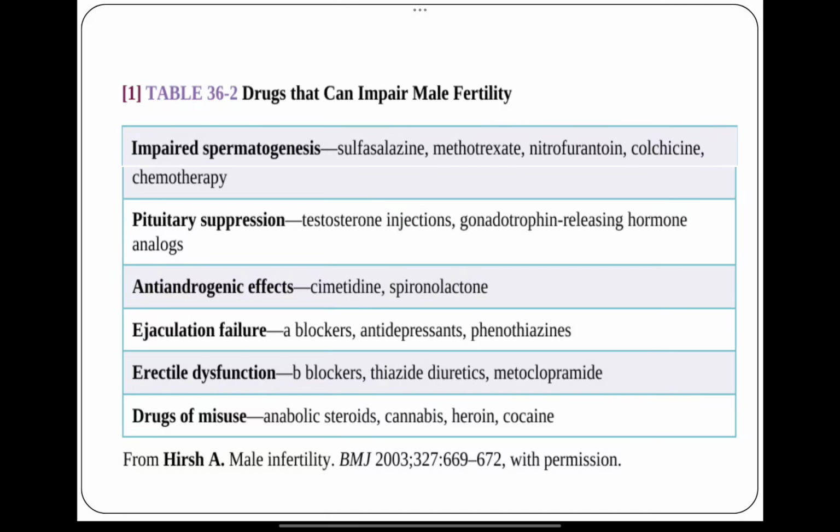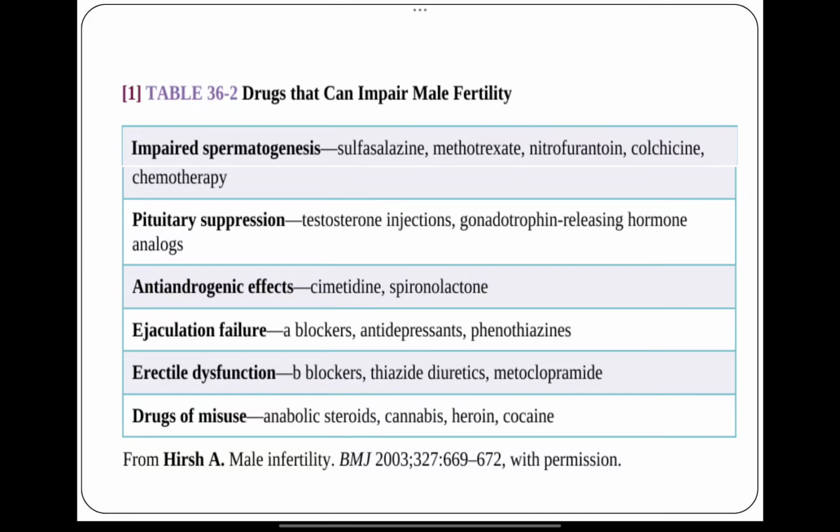Now there are certain injections which can inhibit the pituitary or cause negative suppression of the pituitary. What are these? These are hormones, obviously. So testosterone injections and gonadotropin releasing hormone analogs cause pituitary suppression. Anti-androgenic effects occur with cimetidine and spironolactone. Cimetidine is an acid suppressant, while spironolactone is used in blood pressure conditions.